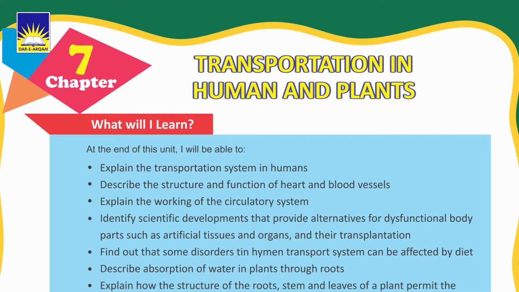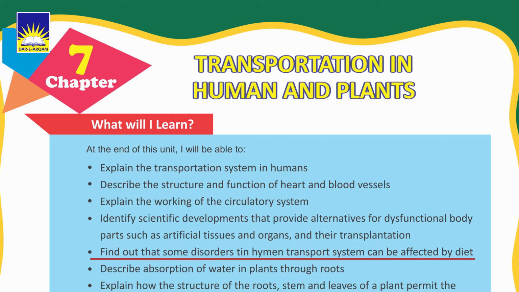What will I learn? At the end of this unit, I will be able to explain the transportation system in humans. Describe the structure and function of heart and blood vessels. Explain the working of the circulatory system. Identify scientific developments that provide alternatives for dysfunctional body parts such as artificial tissues and organs and their transplantation.